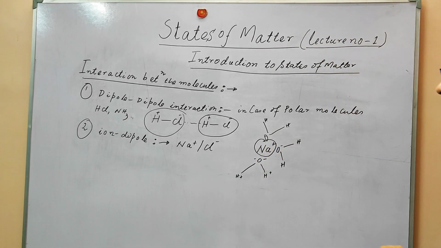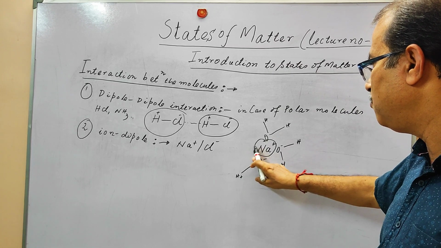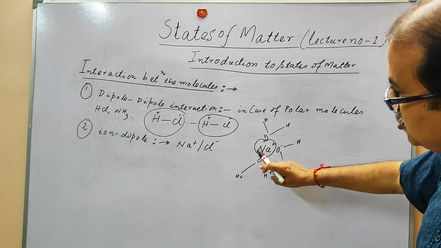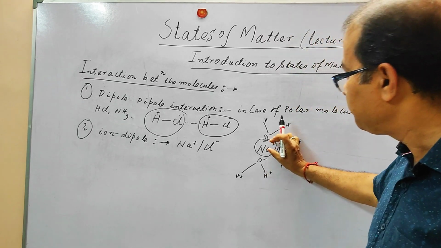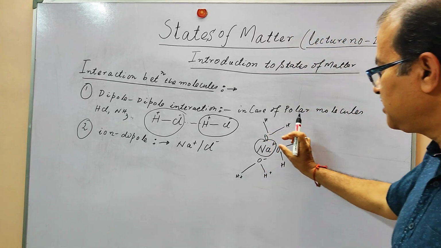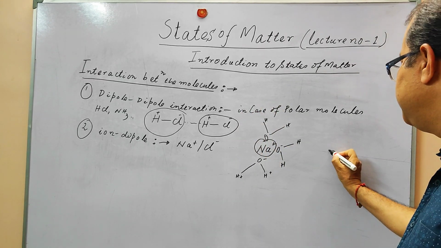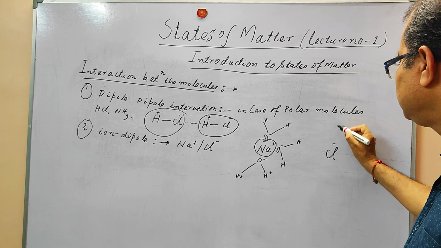So you can see that the Na plus ion will be attracted by the O minus. The oxygen is negatively charged and it creates an attractive interaction. In the case of the Cl minus ion, you will find this also.